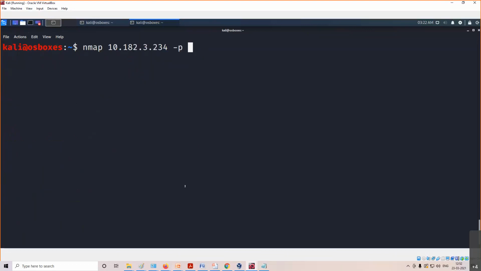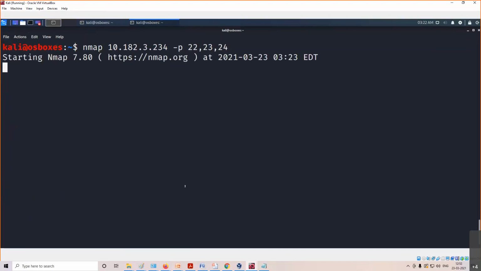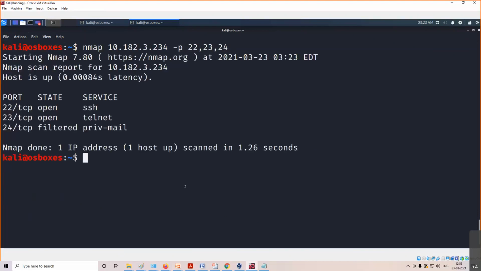If I want to check 3 ports, 22, 23 and 24, you can separate them by commas. So 22 and 23 are open; 22 is running SSH and 23 is Telnet. 24 said private mail, but it's saying filtered. So it may be closed or it may be filtered, right? So these are the 3 ports you can check, and if you want to scan all the ports.